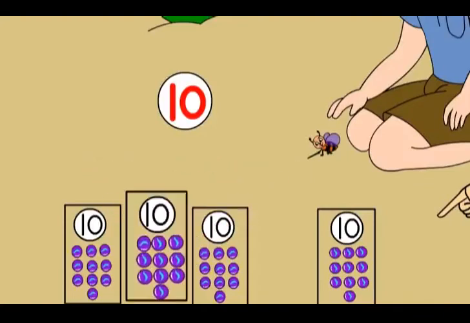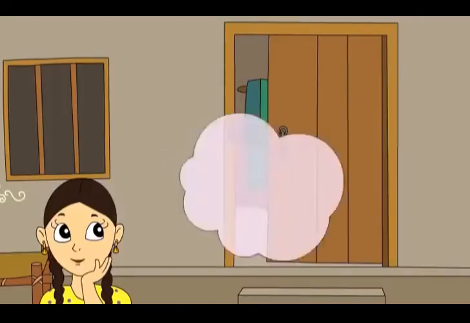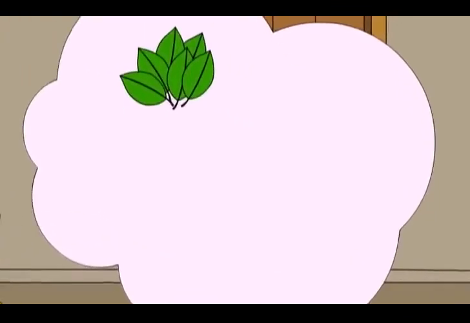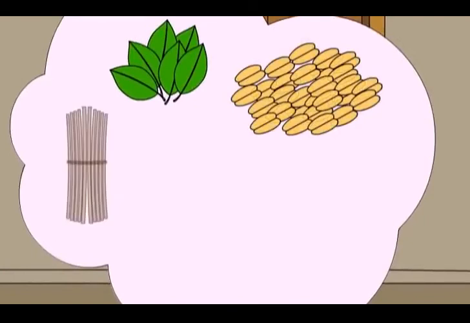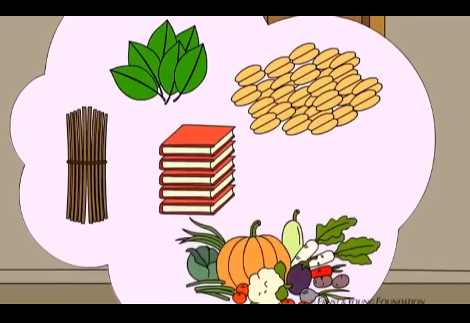Oh, 10 more. So that is one more group of 10 marbles. That's right, Buzz. You can collect leaves, seeds, small sticks, books, or vegetables and make a bundle of 10. Then you can count the numbers. It's lots of fun.